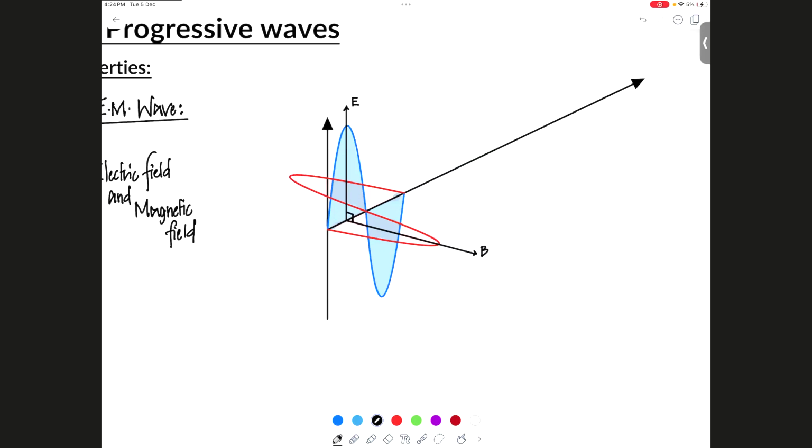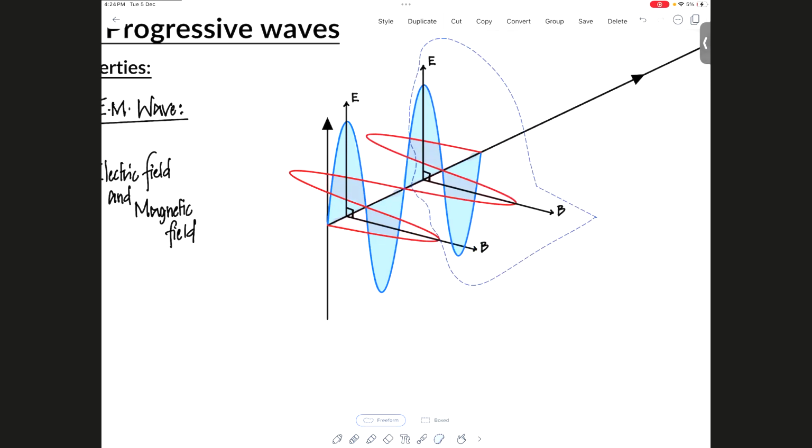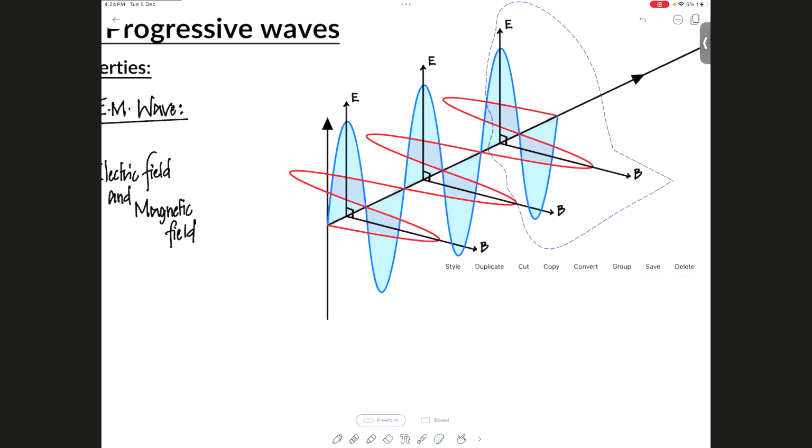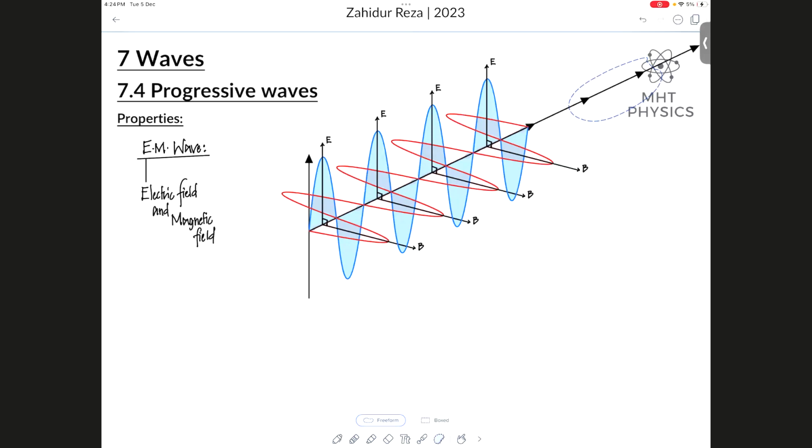But electromagnetic waves are different. They're actually a combination of what? An up and down plane and a left and right horizontal plane. And when these two actually interact, right? What does that generate on your system? A force, right? And that is what electromagnetic waves are. So if you want to draw an electromagnetic wave, what I have drawn here is the most basic version of it. It can't get more basic than this, because I have drawn a single wave, a single possible wave. That's the diagram. What you're seeing here is a single electromagnetic wave out there.